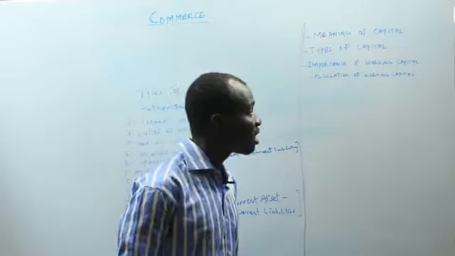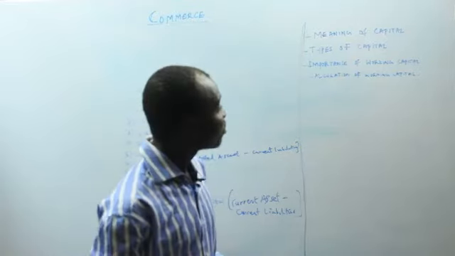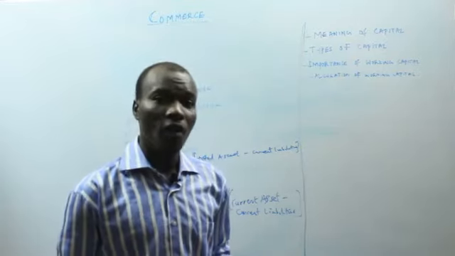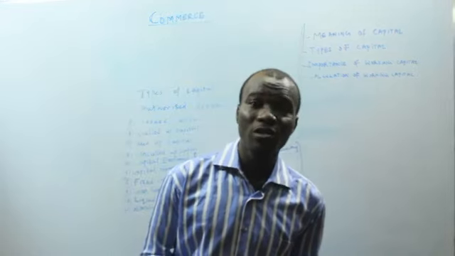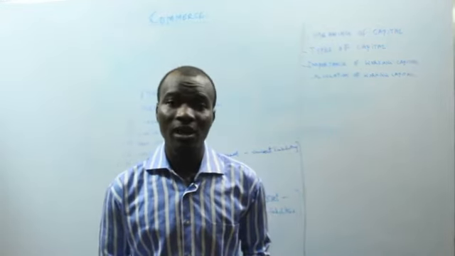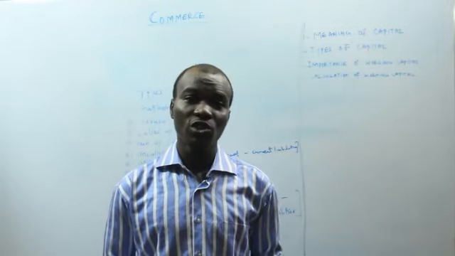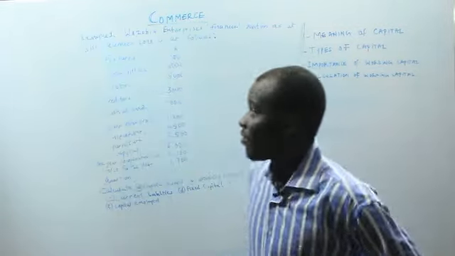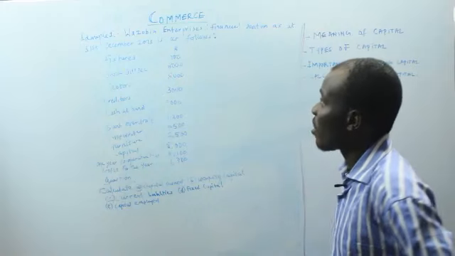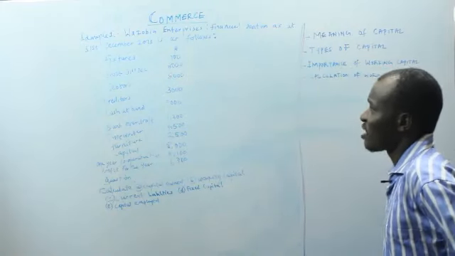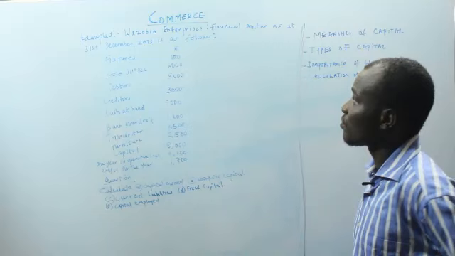Now the next thing on the list is to move to the calculation of working capital. So we are going to look at the calculation of working capital. We are going to take an illustration and try to find the solution to it. Okay, now we have an example. Wazobia Enterprises' financial position as at 31st December 2013 is as follows.